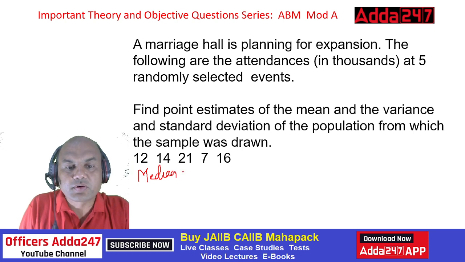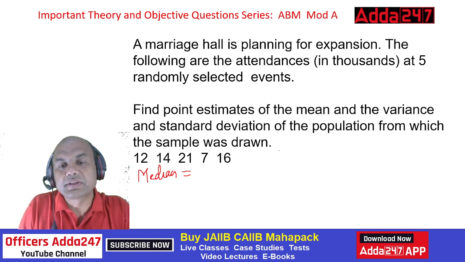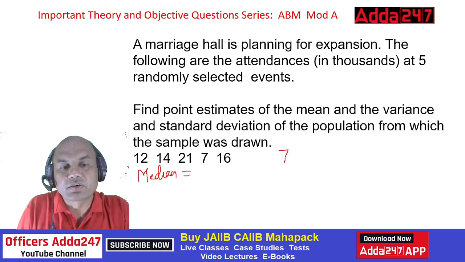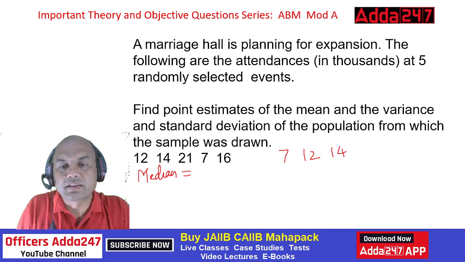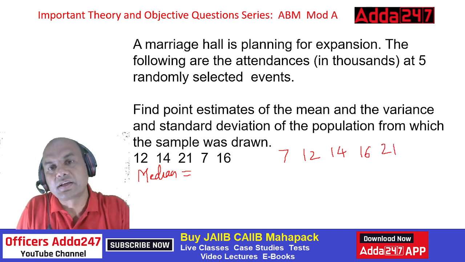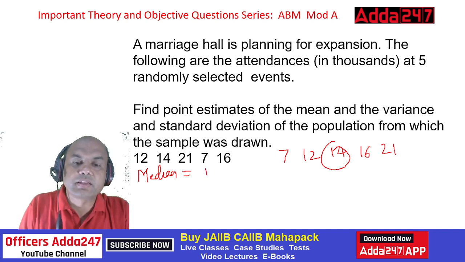Mean we have found out. For median, what we do is we arrange them in serial order. So serial order means 7, then 12, then 14, then 16 and 21. Arrange them in either ascending or descending. And the central number over here will be the median. So median equals to 14.